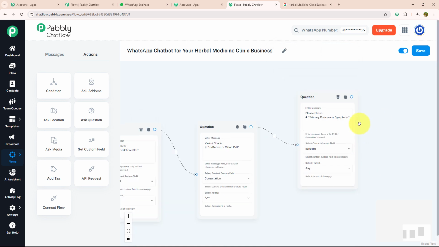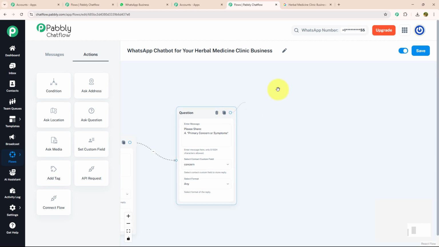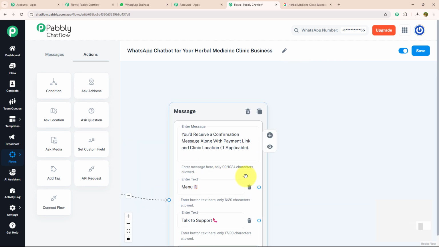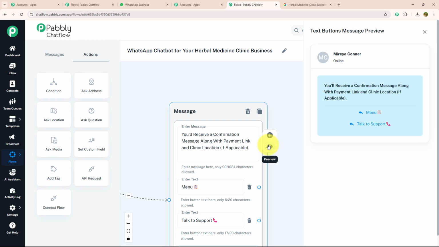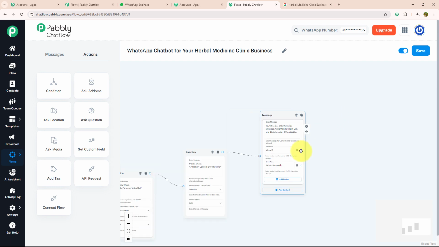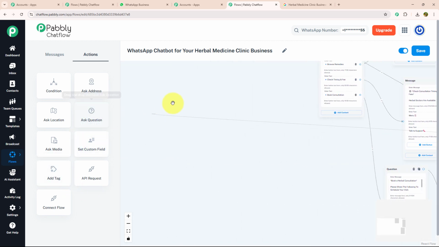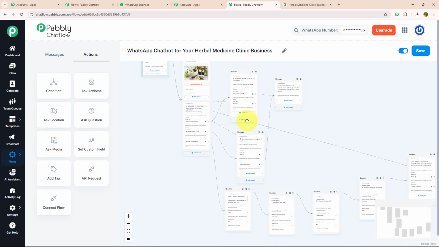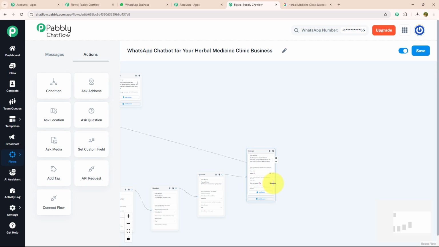After knowing each and every detail, I will send them a confirmation message. For that, I'm going to drag and drop, select the text button and enter my message like this, where I have mentioned that you will receive a confirmation message along with a payment link and clinic location if applicable. With that, I have also mentioned two action buttons, menu and talk to support. Again, I'm going to connect this menu button with our initial message as I have told you earlier, and I'm going to connect the talk to support button with the message that we have put for talk to support.